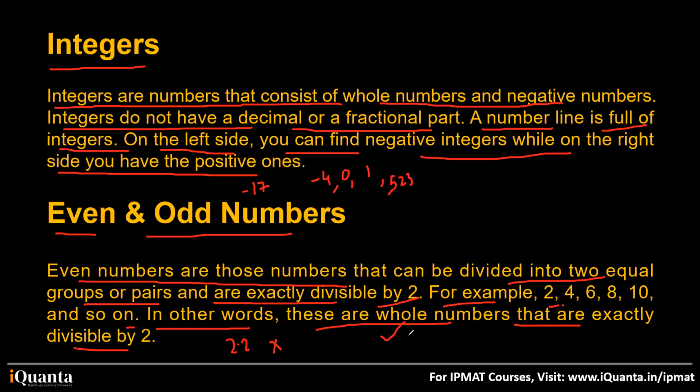Similarly, if I say 3.3, this has a decimal part, a fractional part. But is this an odd number? No, because odd numbers are whole numbers, okay? Even though it is divisible by 3, this should be a whole number. It should not have any decimal or fractional part. I think the definition and examples of even and odd numbers and integers are clear to you.